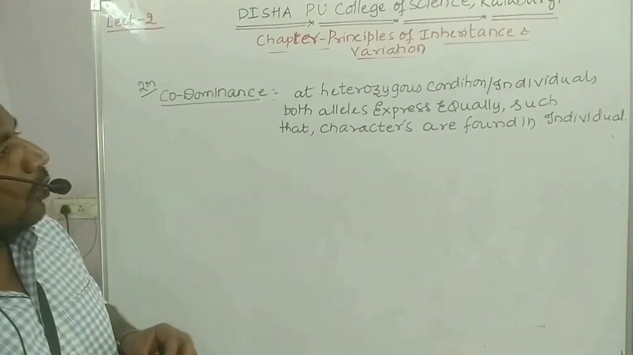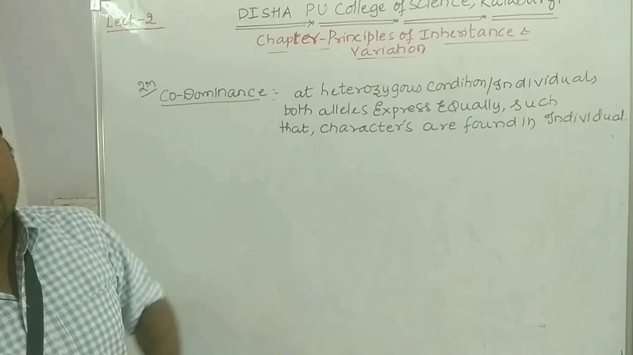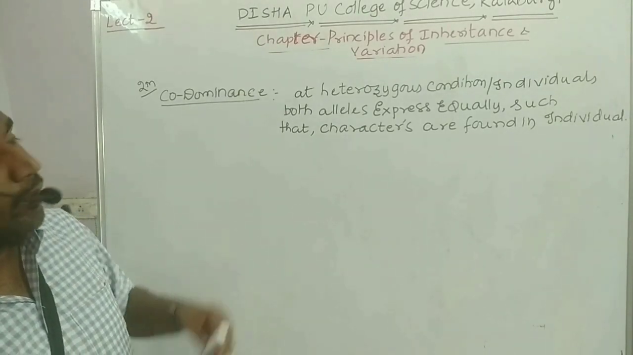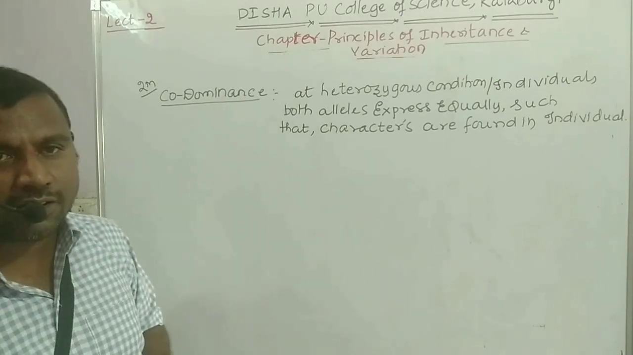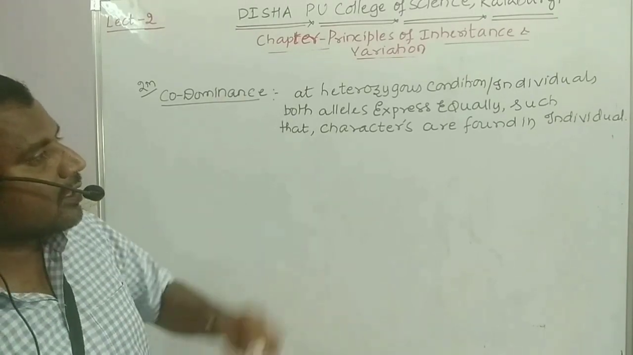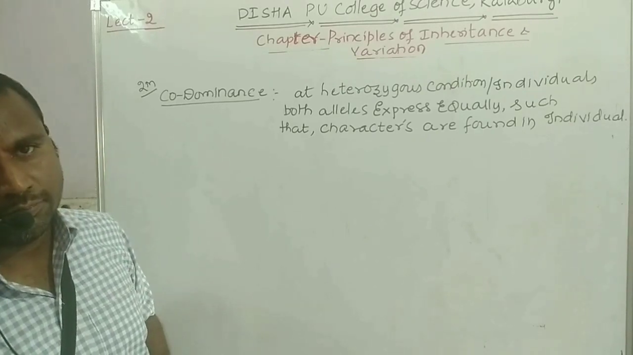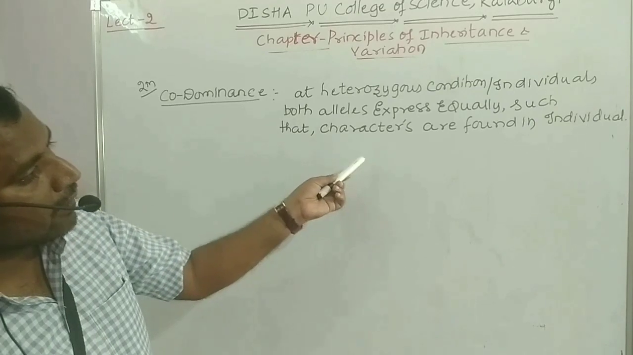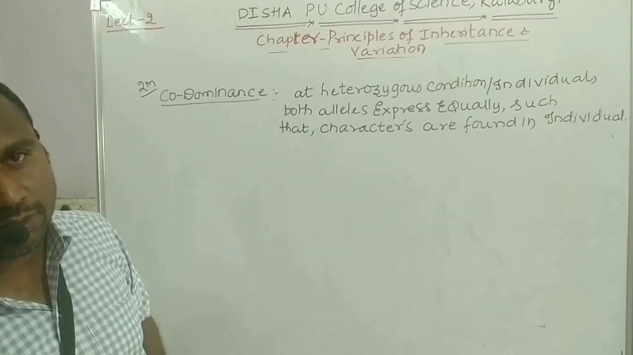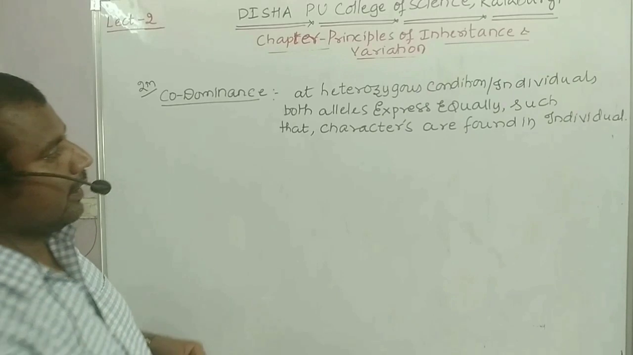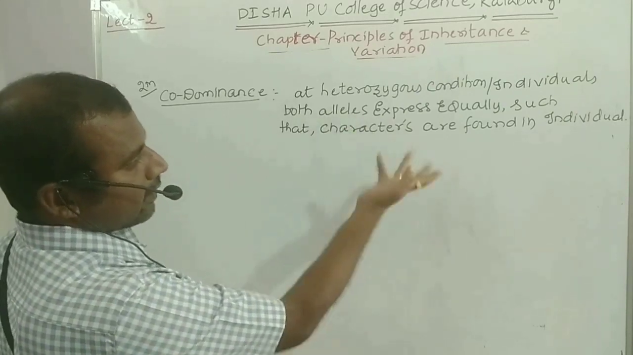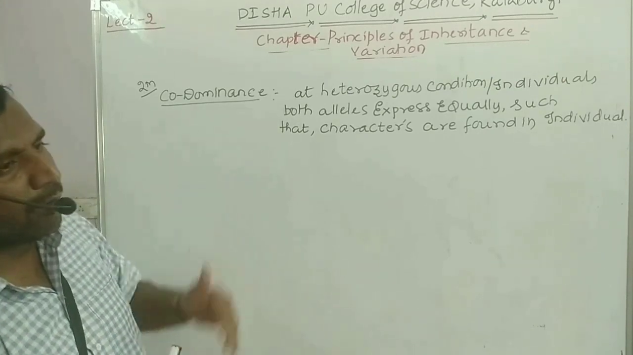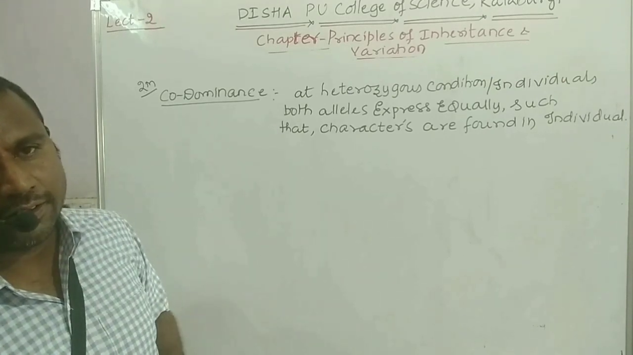So what is codominance? Codominance is a phenomenon in which, in heterozygous individuals, both alleles express equally such that characters are found in that individual. Here, the characters mean that both alleles' characters are being found in that individual. Such a phenomenon is called codominance.